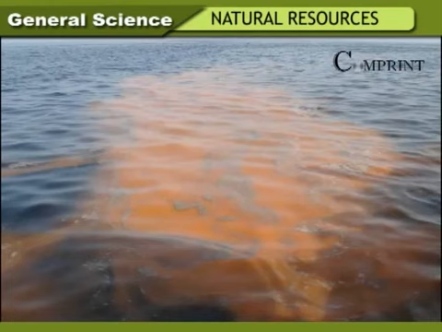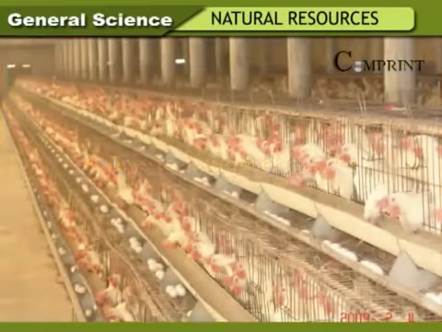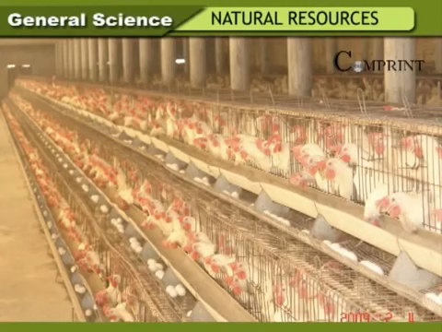Due to slaughterhouses. Water is being polluted due to waste from slaughterhouses, poultry farms, dairy farms, which is released into the water, thus polluting it.